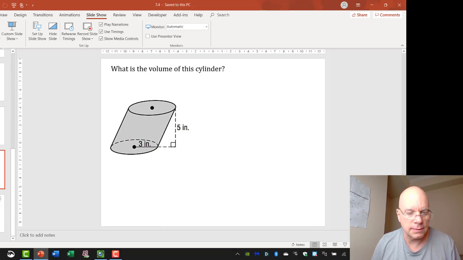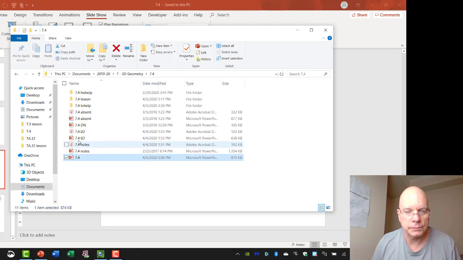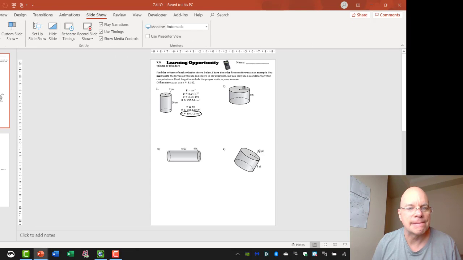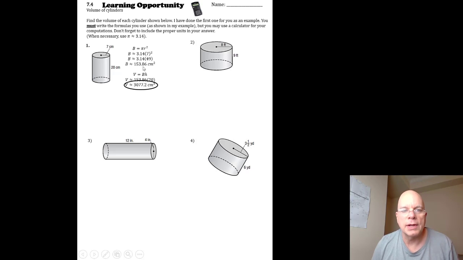Now, let me put up the assignment for tonight and show you how similar it is to what we just did. The first one, just like on last night's assignment with the prisms, the first one I did to show you how to show your work and to give you a framework. But you can use a calculator as long as you're writing the formulas and substituting the variable values. Then you can use a calculator for computation like 3.14 times 49.